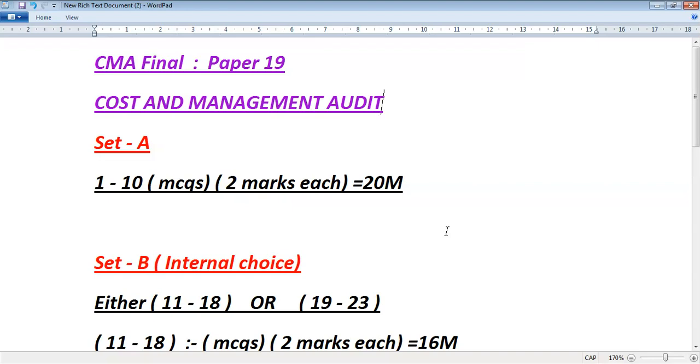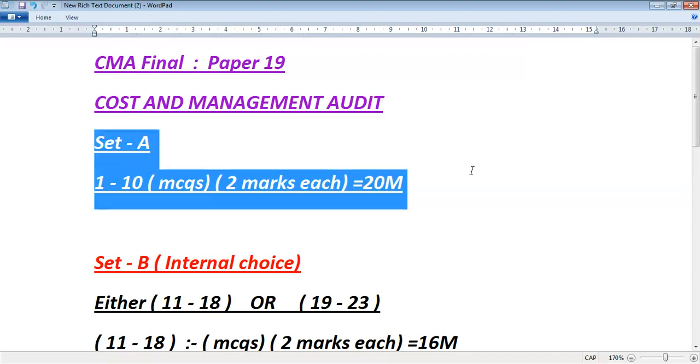Now I'm going to discuss paper number 19, which is CMA Final, that is Cost and Management Audit, and how they will ask the questions. Here is the pattern I'm going to discuss. Here you will get the internal choices and all. So I'm going to discuss set one now, as we can see here.